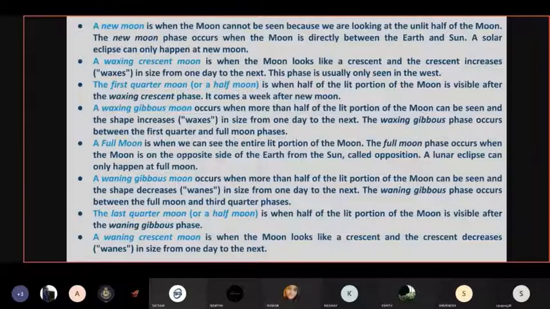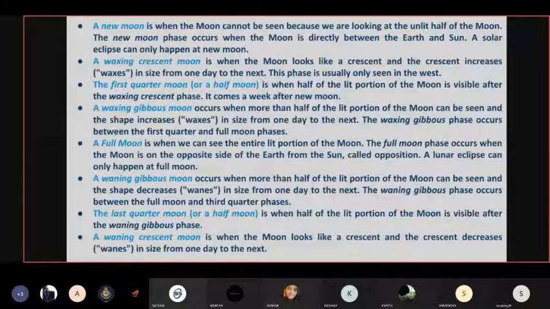Then comes the waning gibbous, which occurs when more than half of the lit portion of the moon can be seen, and the shape decreases in size from one day to the next. The waning gibbous phase occurs between the full moon and third quarter phases. Then comes the last quarter, or half moon, when half of the lit portion, same as the first quarter, we can see it half lit.